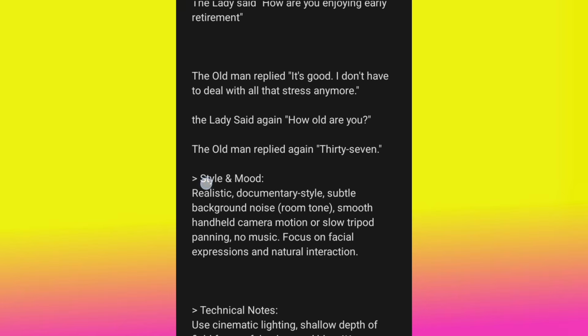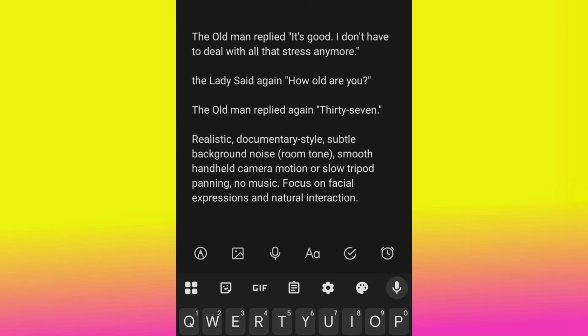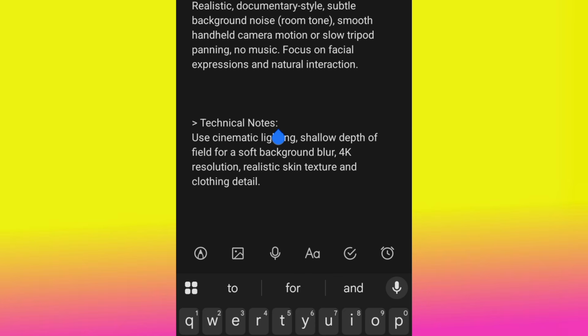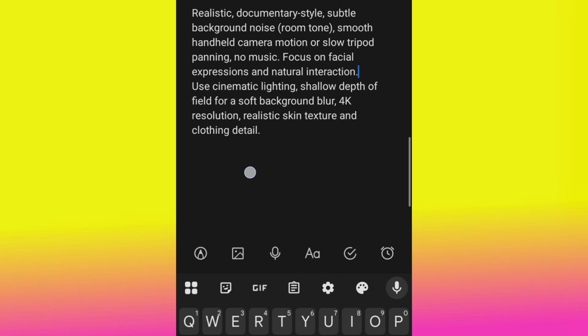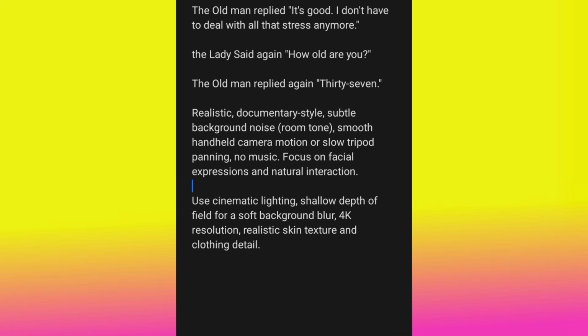And then all this style and mode, like I said, always remove all this part. Always remove it, because the AI does not understand that part. Remove this technical note. Just remove it. After you write it from ChatGPT, always leave it like this, okay?